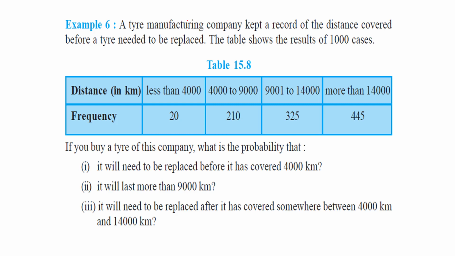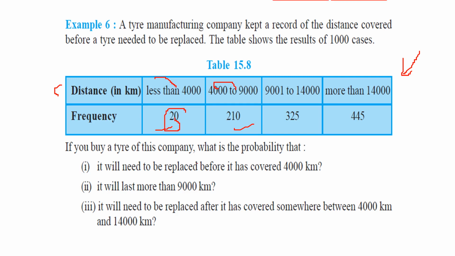A tire manufacturing company kept a record of the distance covered before a tire needed to be replaced. This table shows the result of 1000 cases. The distances are less than 4000, 4000 to 9000, like this, and these are the frequencies. If you buy a tire of this company, what is the probability that it will need to be replaced before it has covered 4000? This is 20 by 1000, will be the answer.